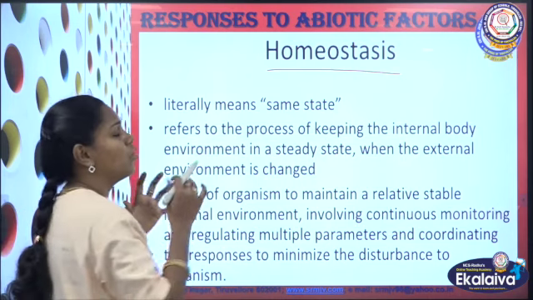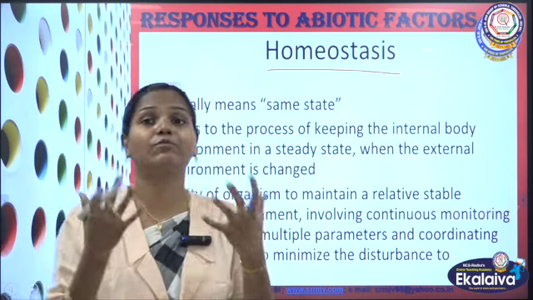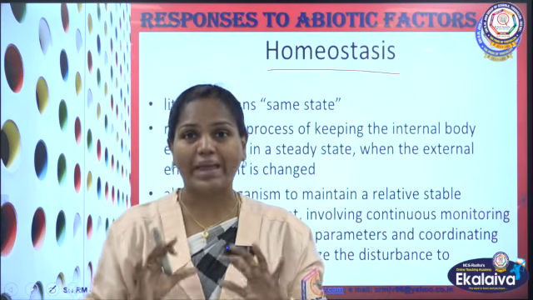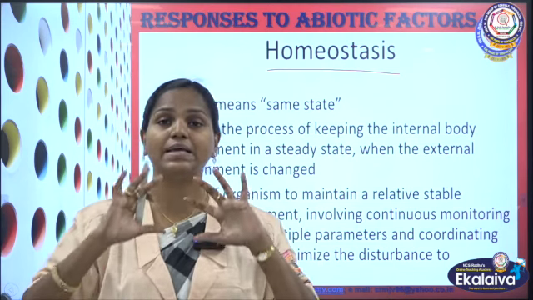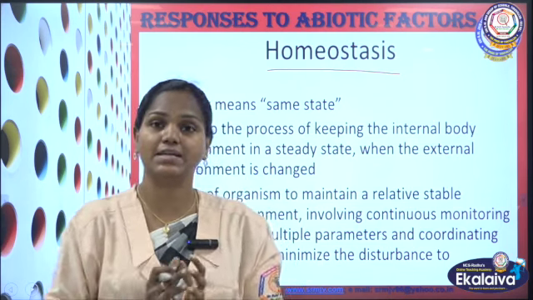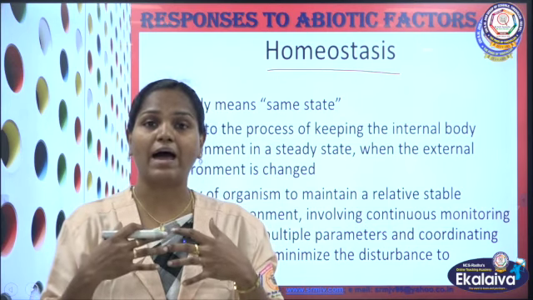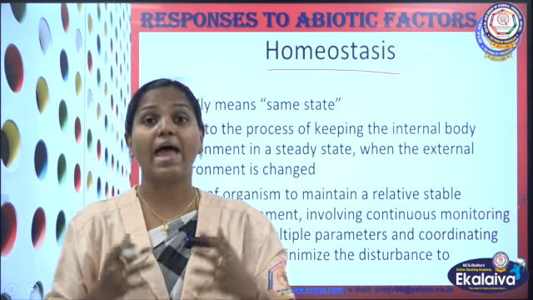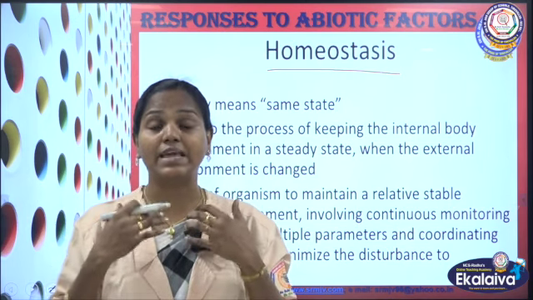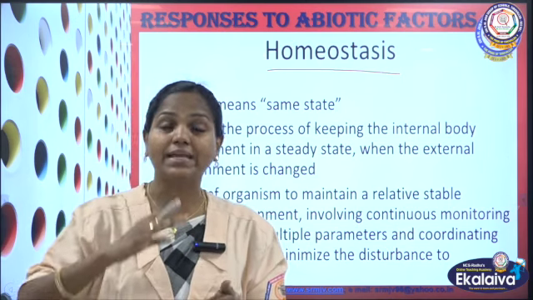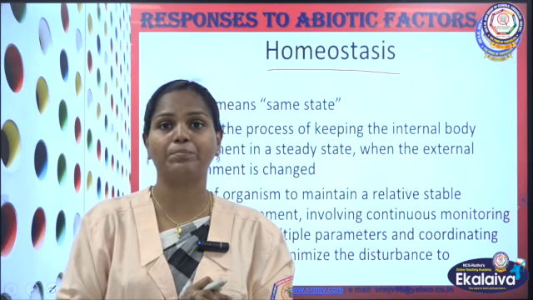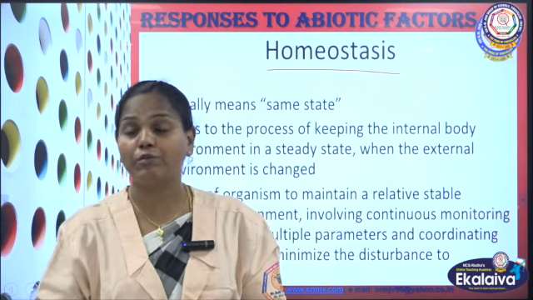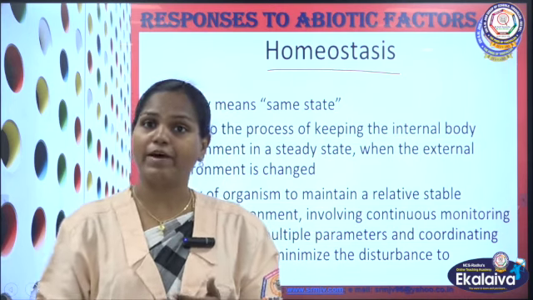Homeostasis is the ability of the organism to maintain a stable internal environment. We have our body temperature which is constant, and our body has the ability to maintain that constant body temperature irrespective of the temperature in our environment.